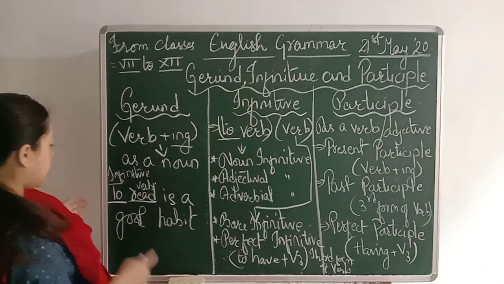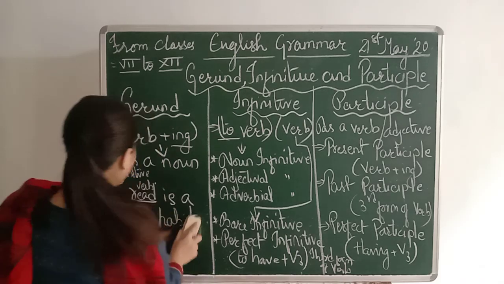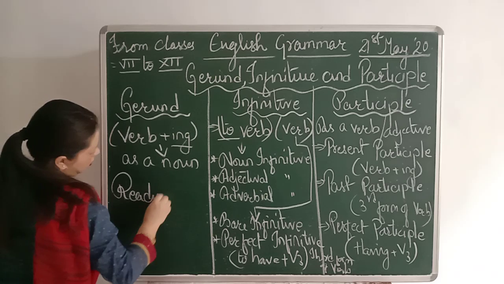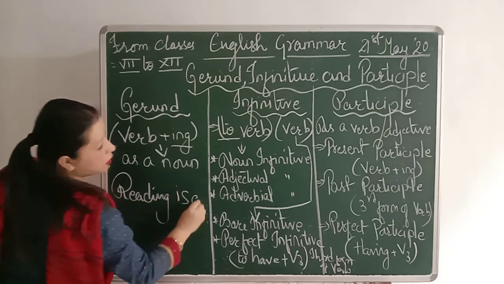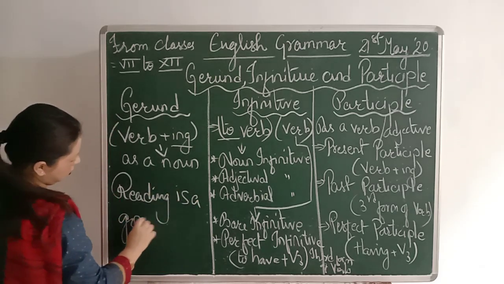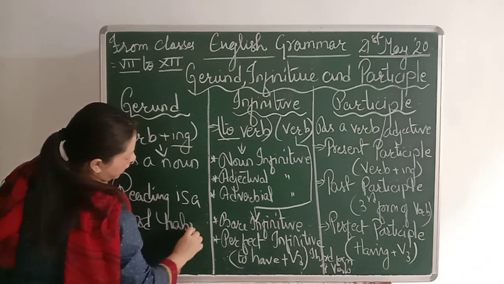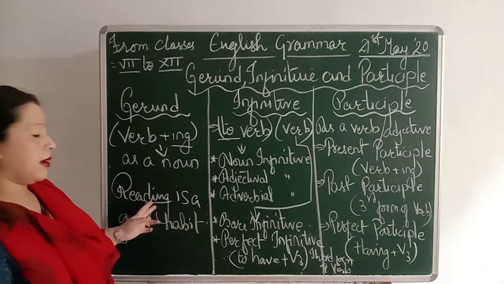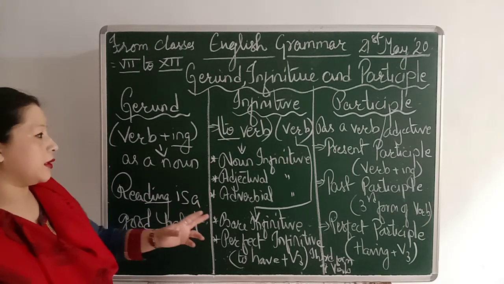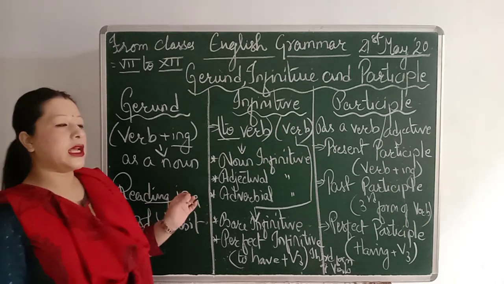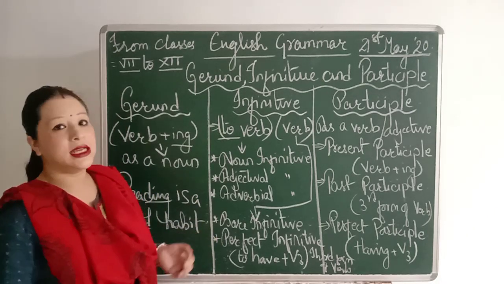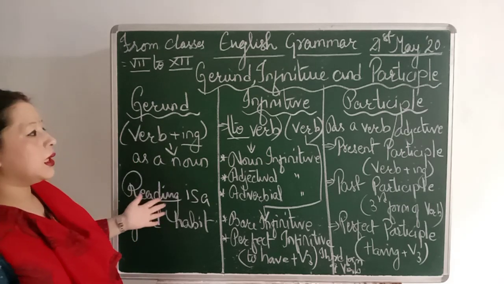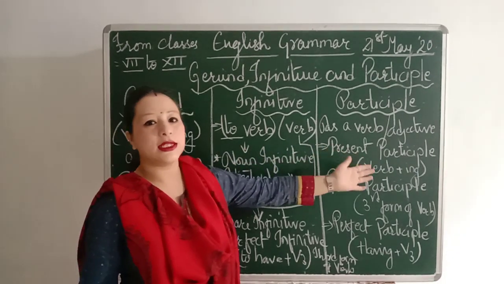For example, reading is a good habit. Verb plus ing, reading. This becomes a present participle. It depends on what type of sentence you are going to write, either a present, a past, or a perfect participle. So this is a present participle, verb plus ing.